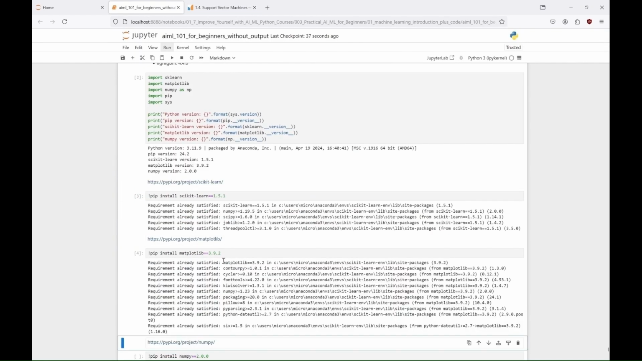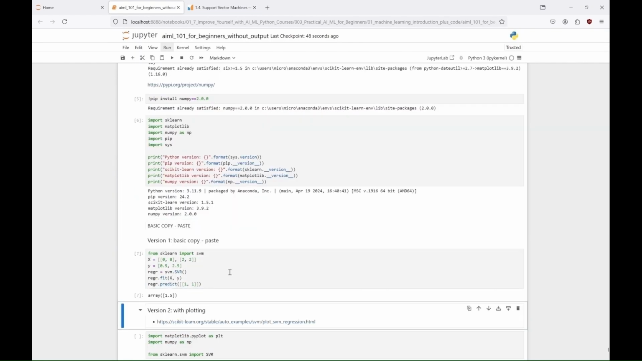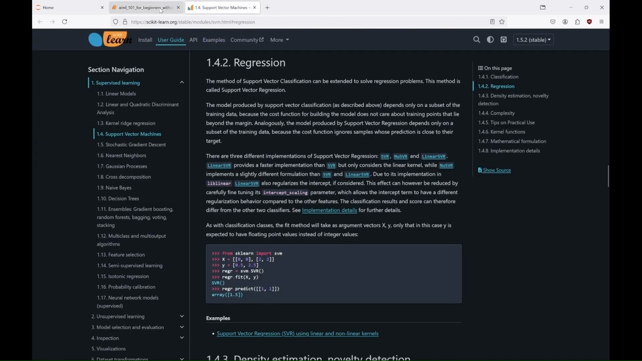Here in this first example, a support vector regression model is created, trained on a small dataset, and used to predict the output for a new input point.